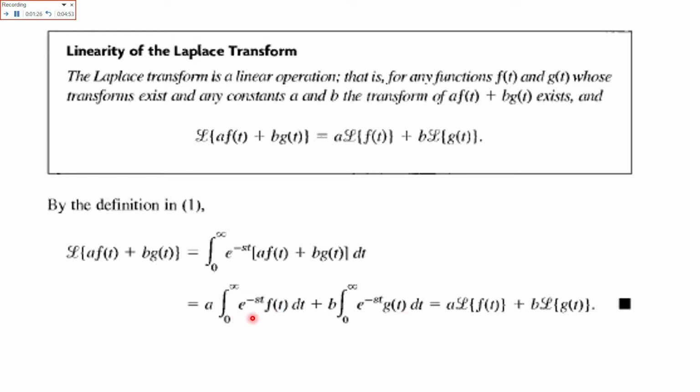This is the definition of the Laplace of f of t, and this is the definition of the Laplace of g of t. Here constants are outside the Laplace. So the linear property, or the linearity, exists in the Laplace transformations also.